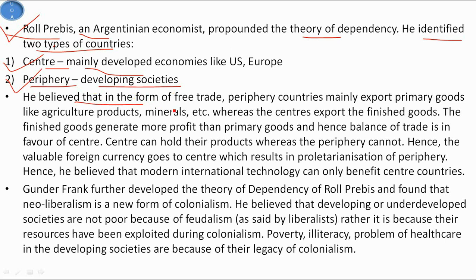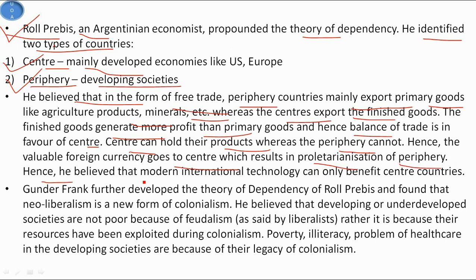So he believed that in the form of free trade, periphery countries mainly export primary goods like agricultural products, minerals, etc., whereas the center exports finished goods. The finished goods generate more profit than primary goods, and hence the balance of trade is in favor of the center. So the center can hold its product whereas the periphery cannot, and hence valuable foreign currency goes to the center, which results in the proletarianization of the periphery.